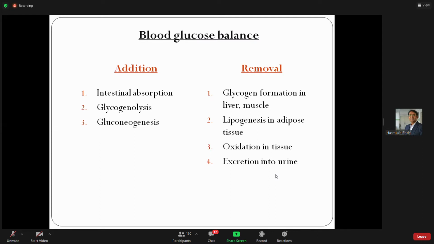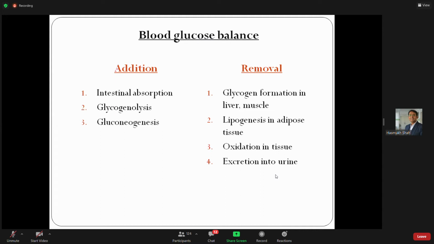Now, blood glucose balance: how does our body balance blood glucose? Here we get glucose from food materials, by the digestion as well as absorption of the food. Mainly by intestinal absorption and metabolism, mainly in the form of glycogenolysis and gluconeogenesis, we get glucose. At the same time, our body removes glucose in the form of glycogen. Glycogen is stored in the liver and muscle.